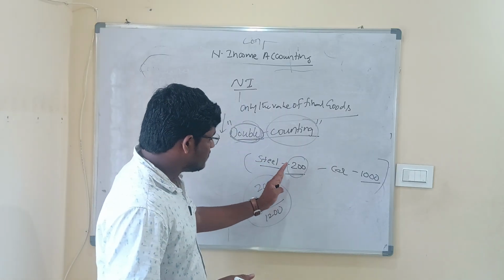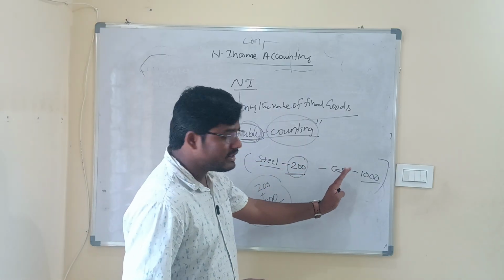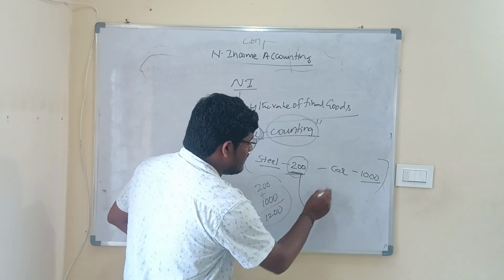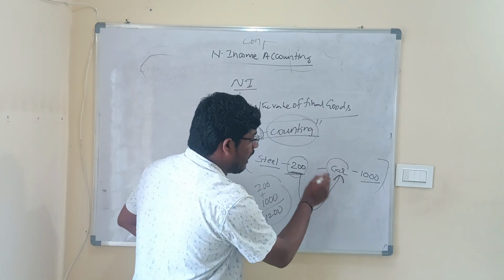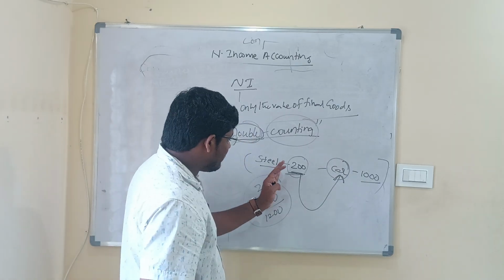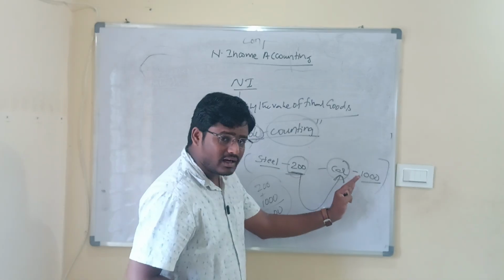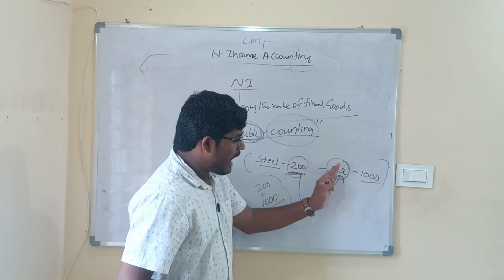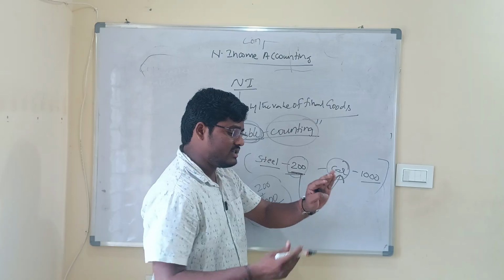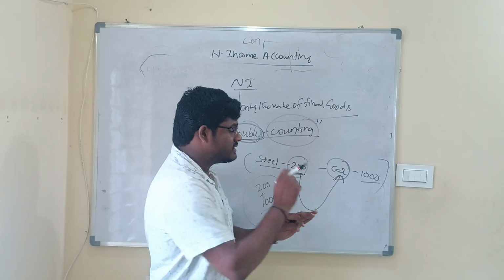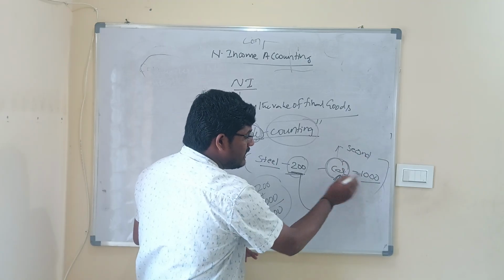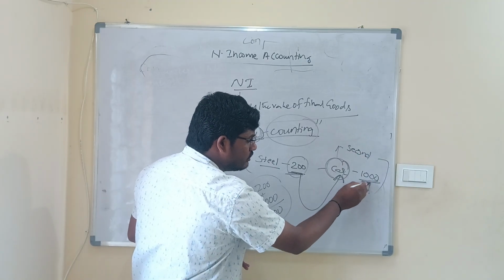But when the steel is being bought by the car company, the value of steel, which is 200, is inbuilt in the value of car. So when the steel is bought by the car company, I have calculated the value of steel, and when the same car is manufactured, the value of steel is counted a second time, because the value of steel is included in the value of car, which is 1,000.